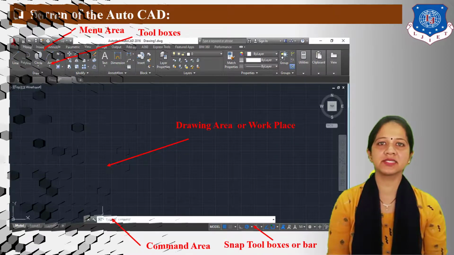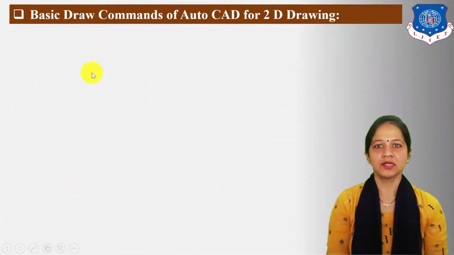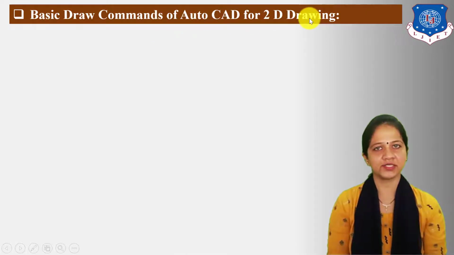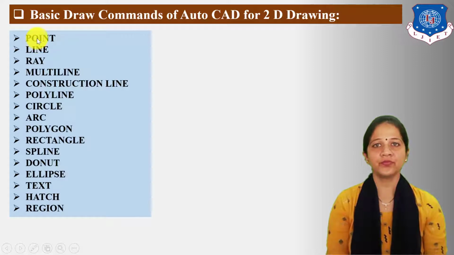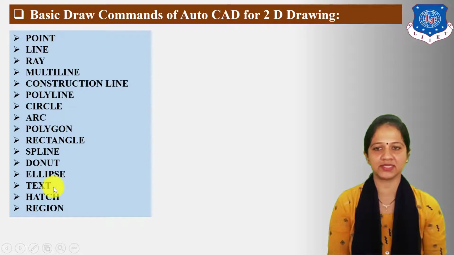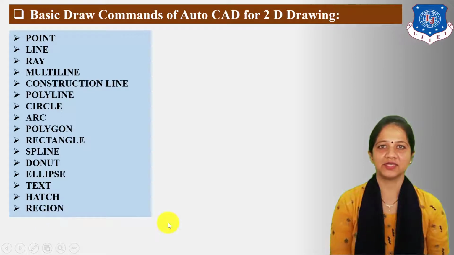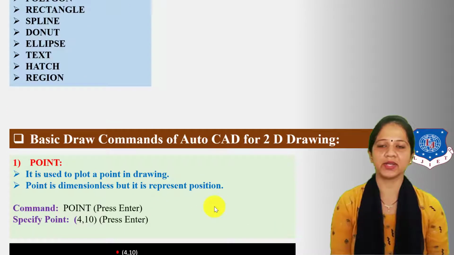Next, let us understand basic draw command of AutoCAD for 2D drawing. Now, here basic draw commands of AutoCAD for 2D drawings are listed, which are point, line, ray, multi-line, construction line, polyline, circle, arc, polygon, rectangle, spline, donut, ellipse, text, hatch and region. So next let us understand basic draw commands with example.